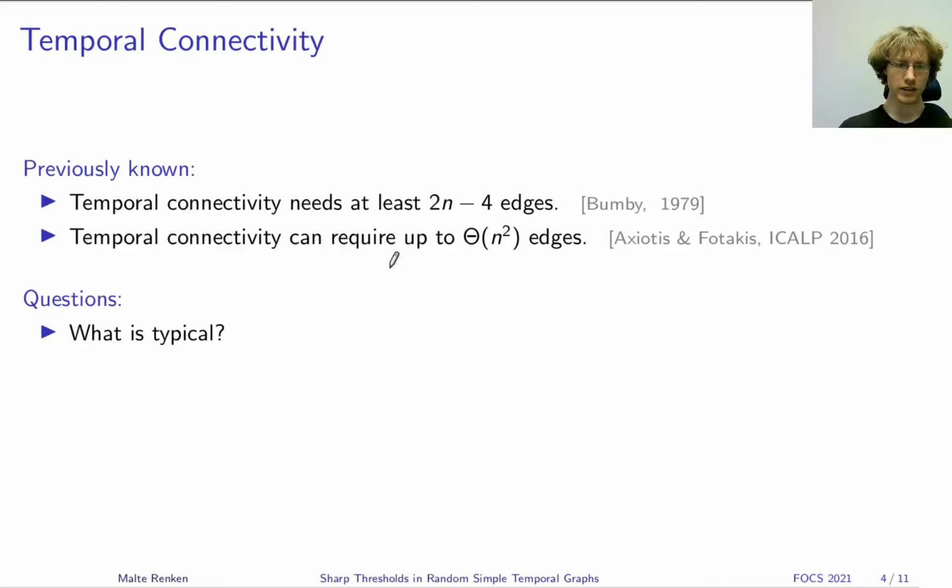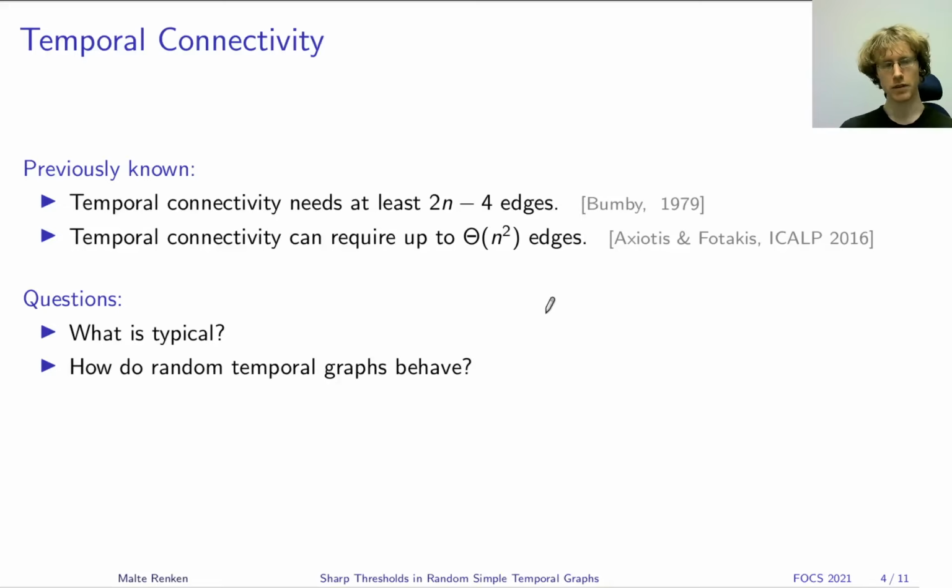When we started working on this, our question was, which of these scenarios is actually the likely one? So, in other words, if we take a random temporal graph, does it fall more into the first or into the second category? Of course, to ask this question, one first needs to state what a random temporal graph even is supposed to be.